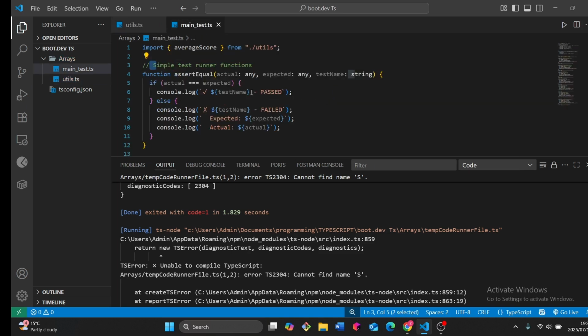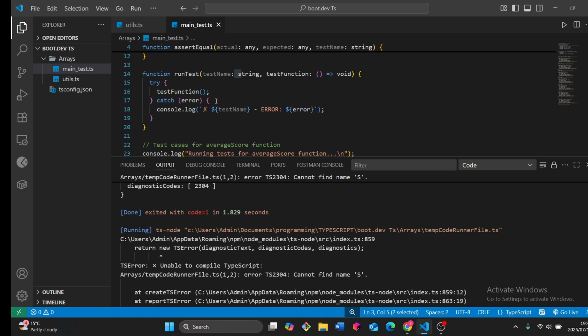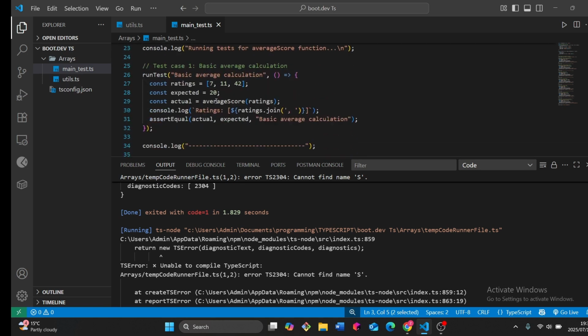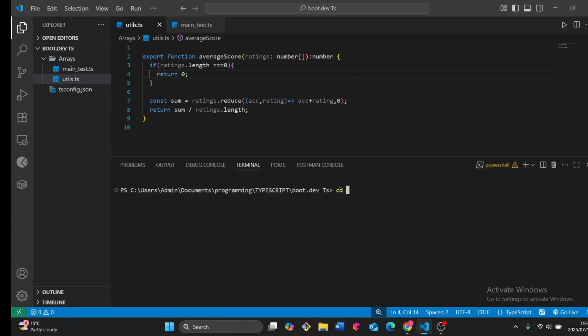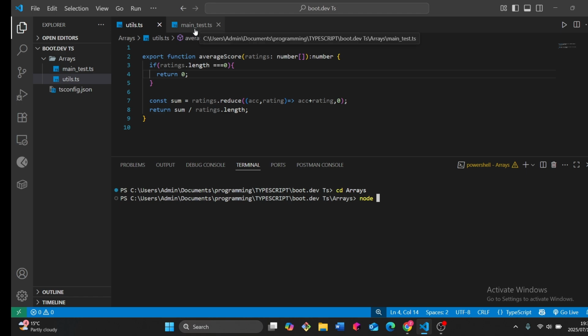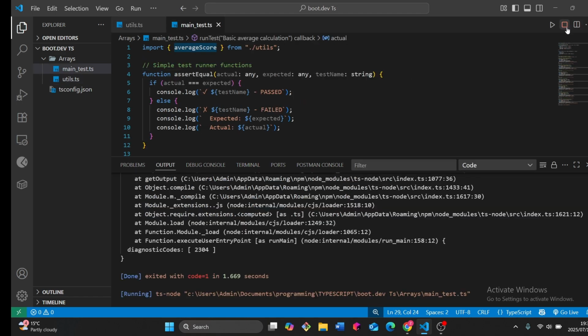Let's see how this is being used. It's gonna be a long video. Yeah, average score returns the number. Okay, let's just do average and then node. Oh, yeah, I'm writing the test case, right?